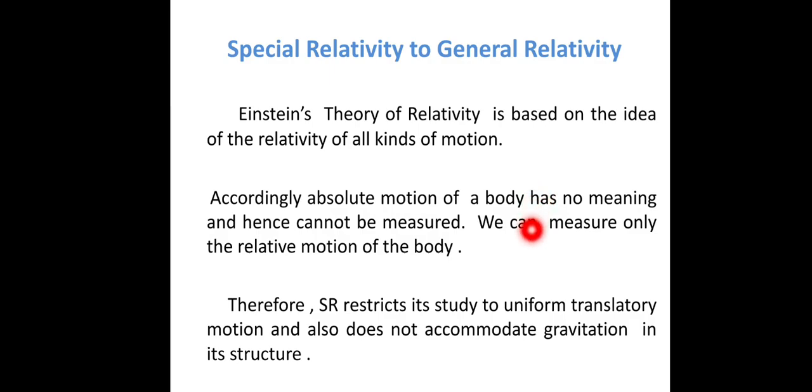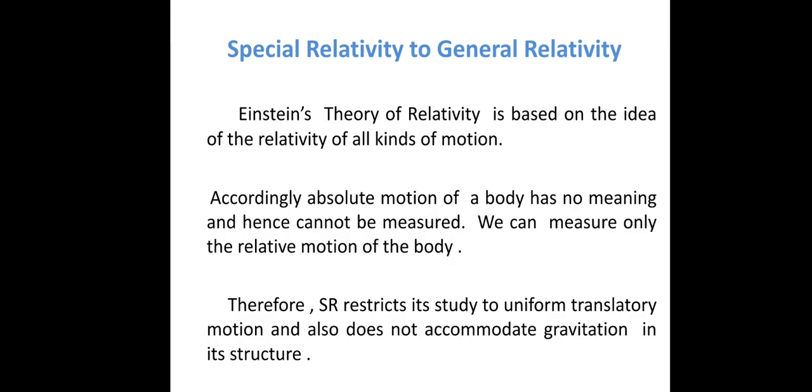if you were traveling in a metro train, we are taking this example, a metro train traveling in a straight line with no hurdles in between. It is traveling with a uniform velocity and the windows are such that you cannot see outside the train.